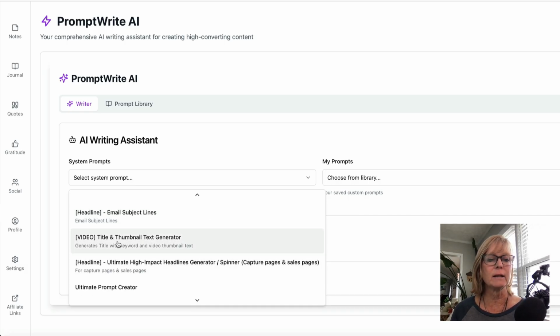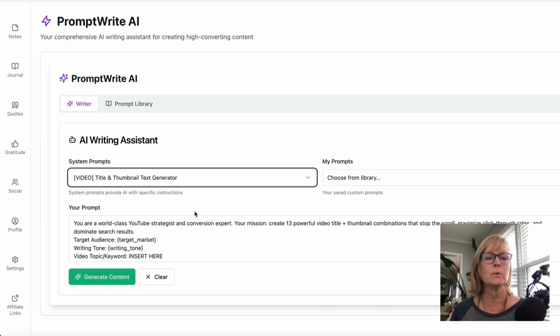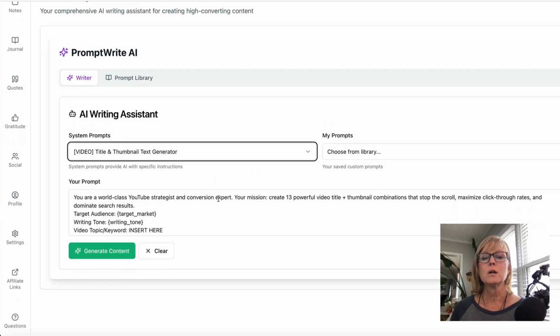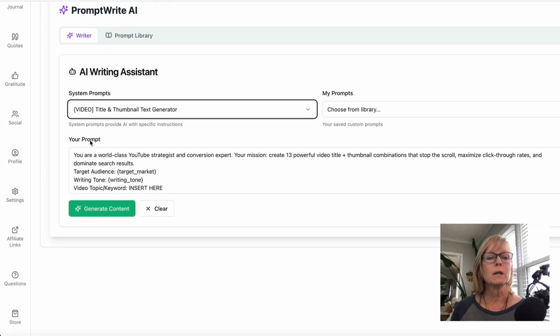So let's just say, we'll choose video, title, and thumbnail text generator. So basically, here's the prompt that it gives you, and you just need to, where it says insert here, you just need to insert your video and topic or keyword.